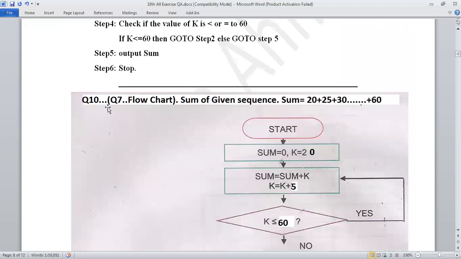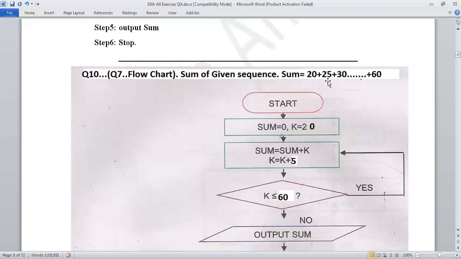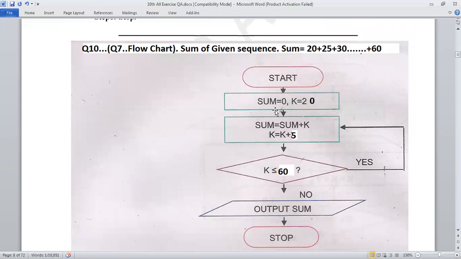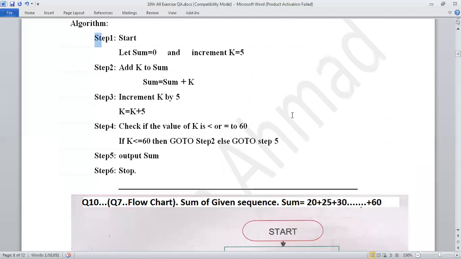Question number 10, question 7, flow chart. Sum of given sequence. So we have the sequence like this. Watch over here. We have start, then sum is equal to 0, and k is equal to 20. The value of k is equal to 20.